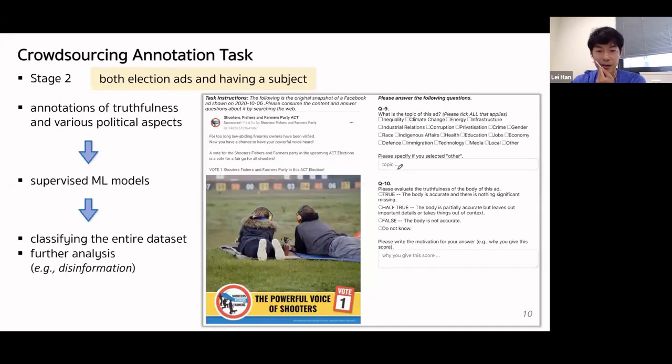Here is task page 3, where we ask the topic of the ads and the truthfulness evaluation of the ads.